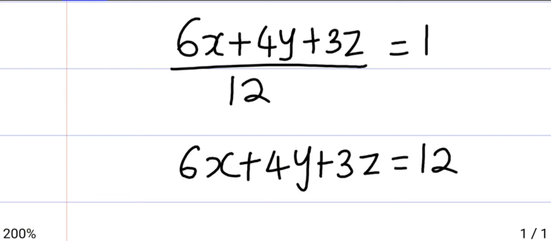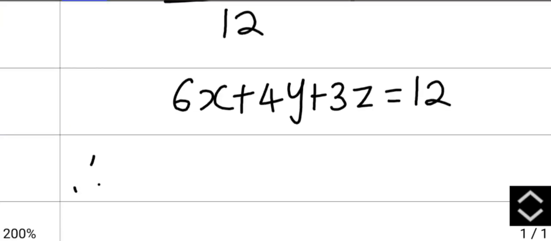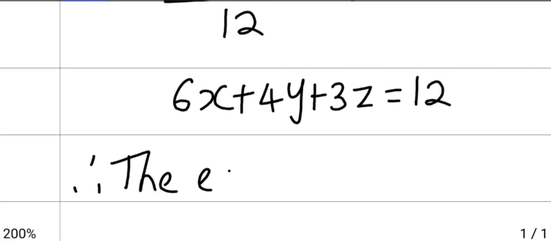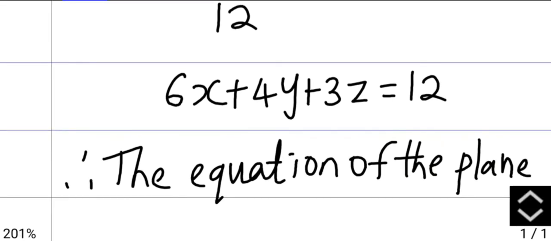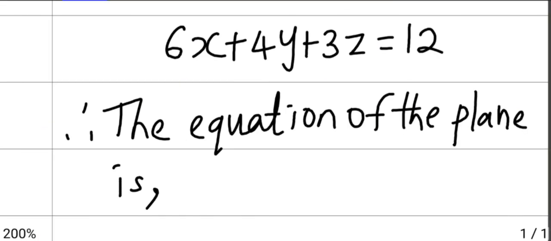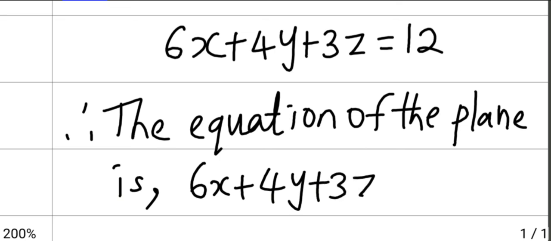So therefore the equation of the plane is 6x plus 4y plus 3z equals 12.